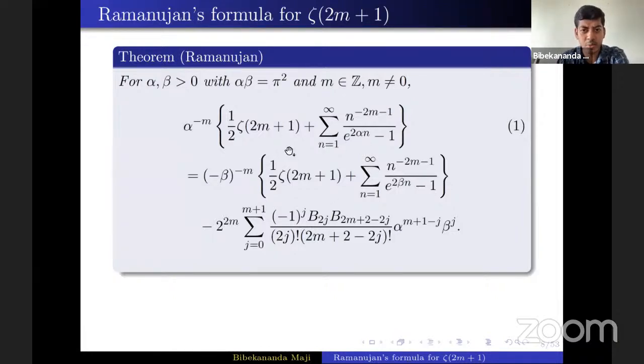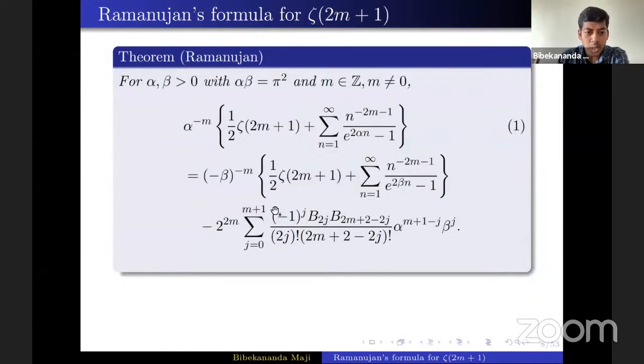Now, at the beginning, this formula may look a little complicated, but if you look closely, then you can see the beauty of this formula. On the left-hand side, a single odd zeta value is present and one Lambert series. On the right-hand side, the same odd zeta value and a Lambert series are present, so these two expressions are symmetric in alpha and beta. If you just replace alpha by beta, then you will get this expression. Only this (-1) to the power minus m is present. And this is a finite sum involving Bernoulli numbers.